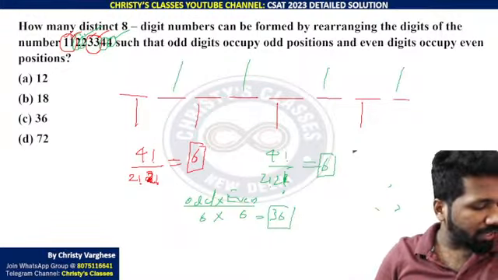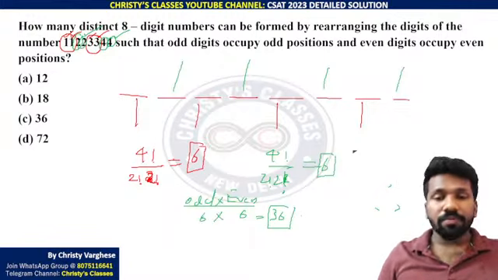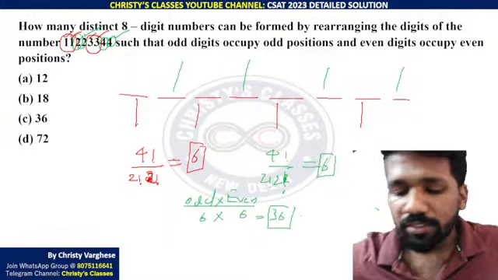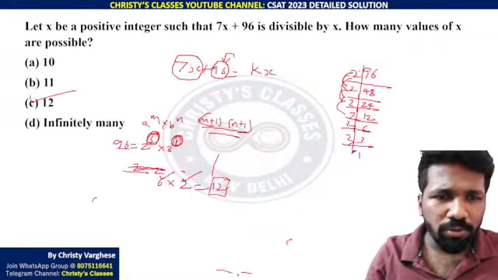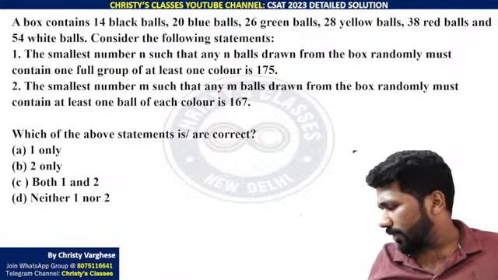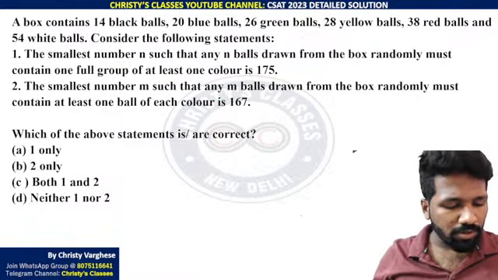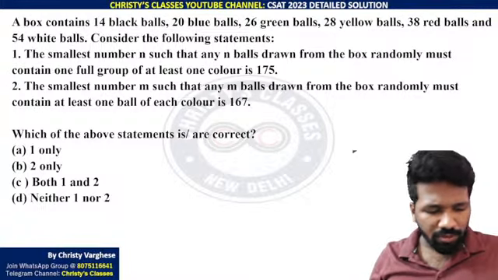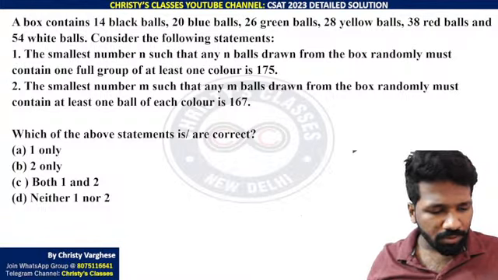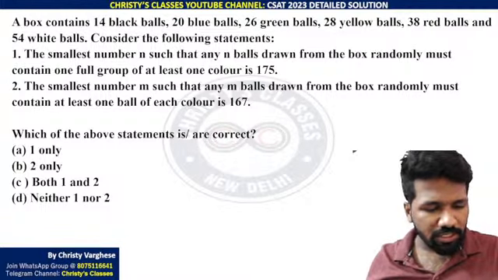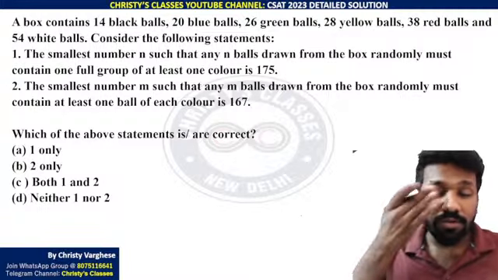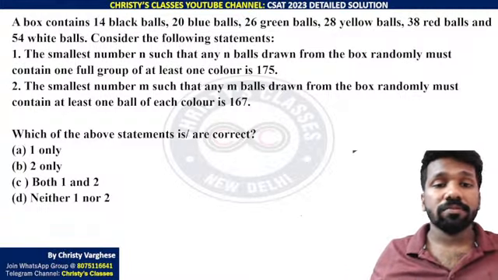This was the 29th question in Set B of the UPSC 2023 CSAT paper. Actually, I forgot to show you the first question of quantitative aptitude asked in this paper. That was after comprehension, the 3rd or 4th question. This question was the first question of quantitative aptitude, question number 6 in Set B. If you are following Set B, question number 6. Otherwise, you can try this question fast, please.